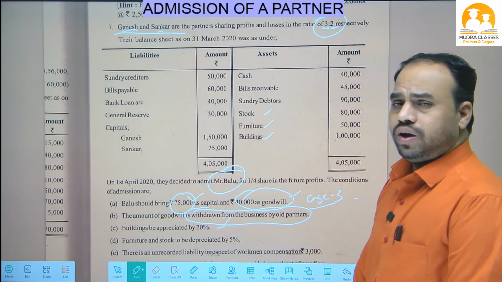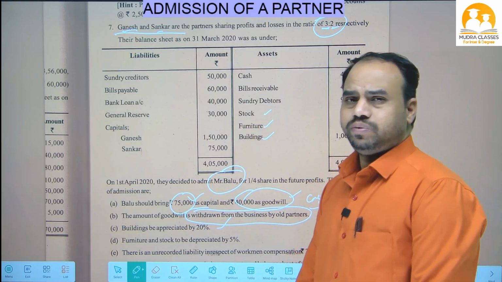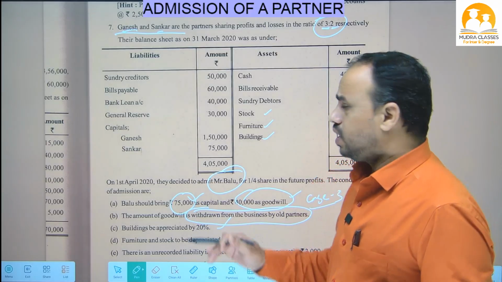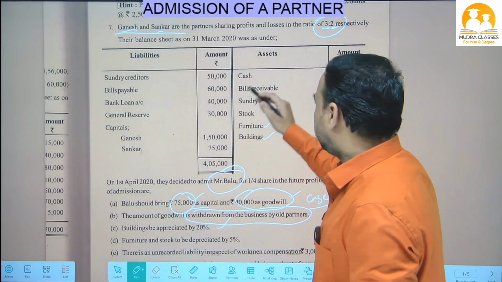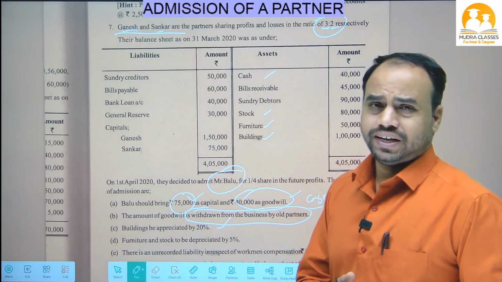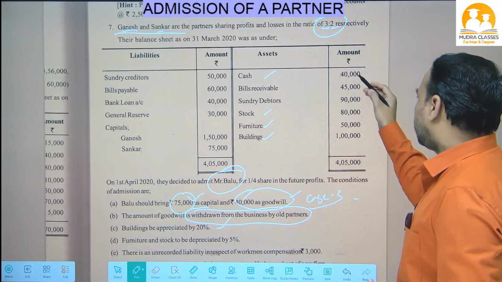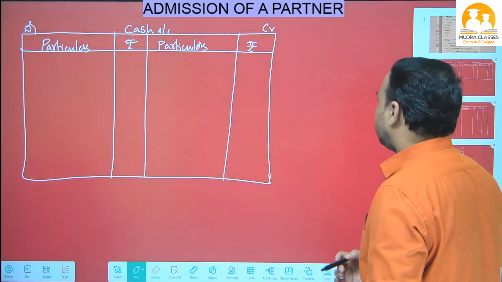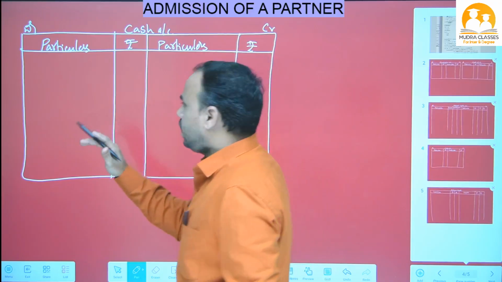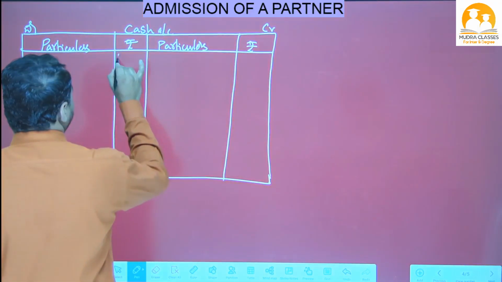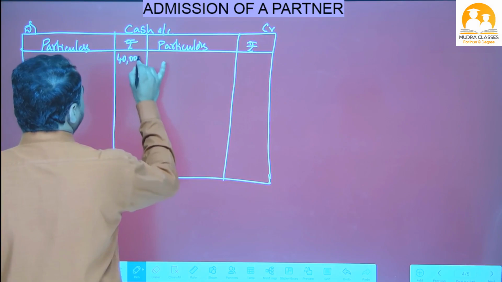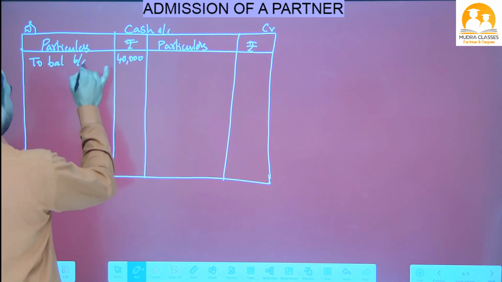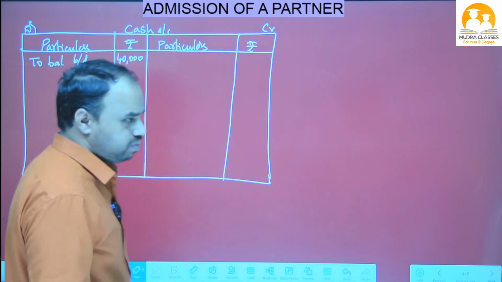Okay. Now, already in previous classes I told you, for a 20 marks problem, where to start: balance sheet asset side onwards. On the balance sheet asset side, what is the first item? Cash. So we have to open the cash account. In the cash account we write 40,000 as the opening balance. In the particulars column we write 'To balance brought down'. This is also called the opening balance.